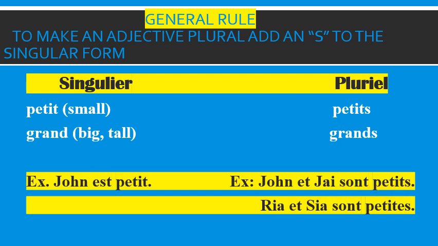Now, if we are talking about two girls, right? If I have to say Ria and Sia are small, let us change this sentence into French. So it becomes Ria et Sia sont petites, are small. So what is the difference between this petits and this petites? This is the plural form in the masculine and this is the plural form in the feminine. So this is masculine plural and this is feminine plural.